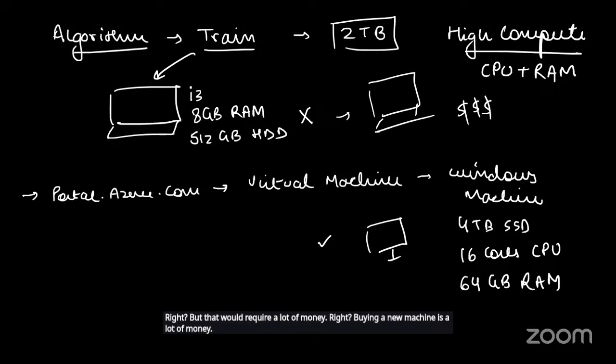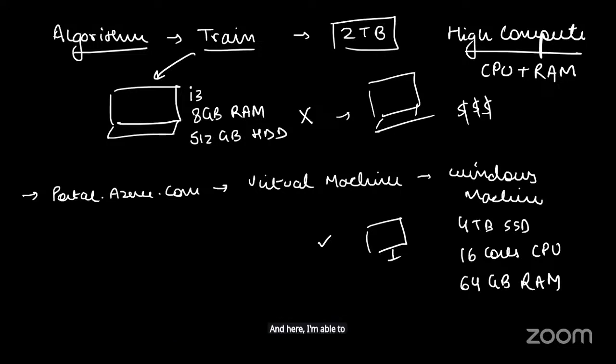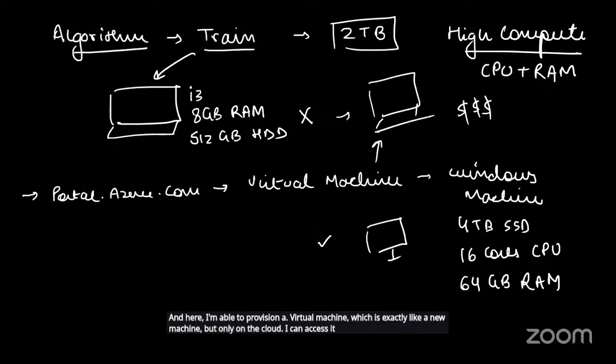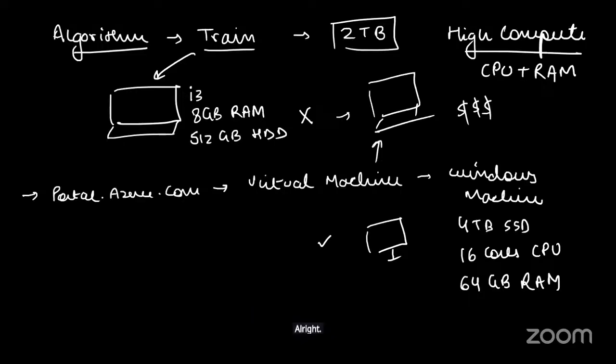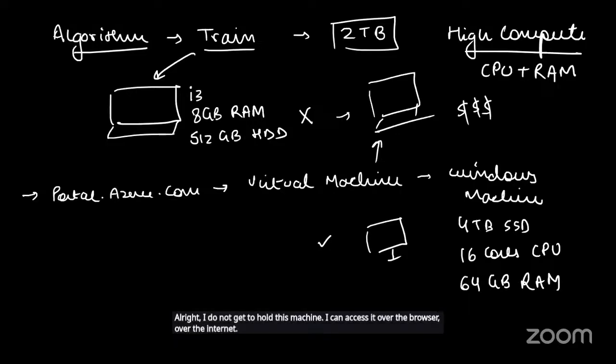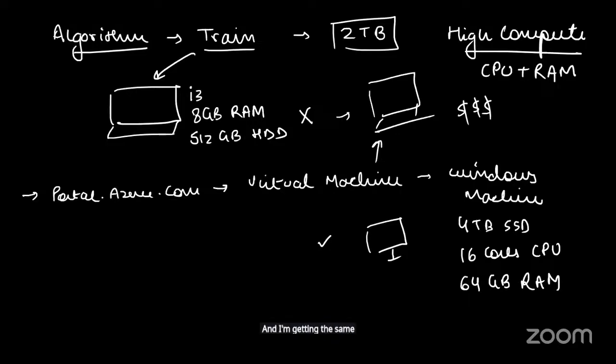And here, I'm able to provision a virtual machine, which is exactly like a new machine, but only on the cloud. I can access it through a browser. I do not get to hold this machine. I can access it over the browser, over the internet. And I'm getting the same machine, at what cost? Let's say some 20 rupees for an hour.